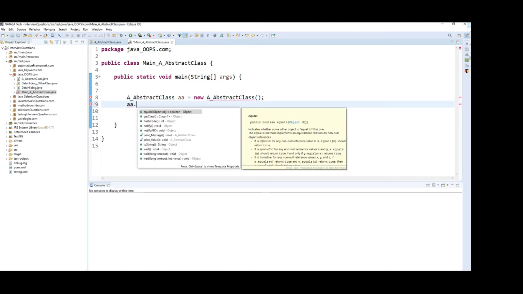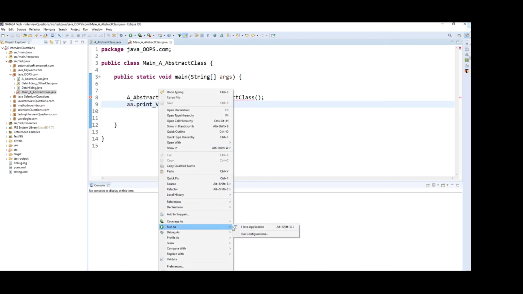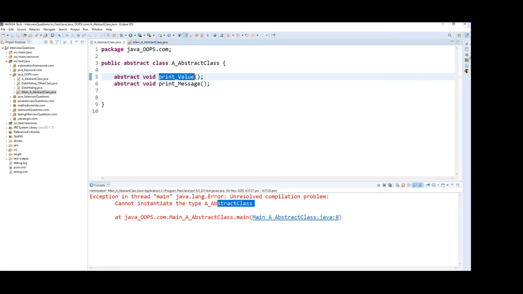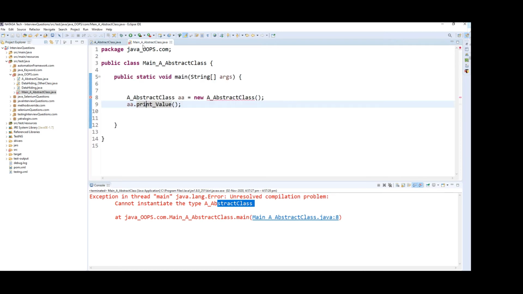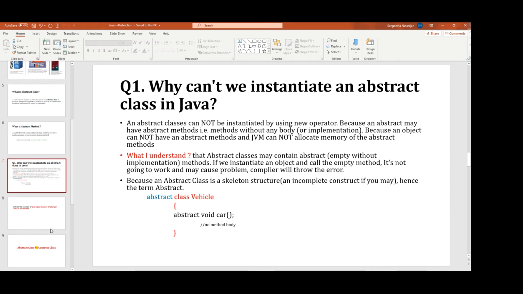AA dot print value. Okay, now I'm going to execute. Let's see what output we get. See, without method implementation, how will the method execute? It cannot, right? So this is the problem. We are not able to create an object for an abstract class. Okay, so this document will be available in my blog. You can download it and refer to it. We cannot create an object for an abstract class. Then how can I access the abstract method in my class? Let's see.